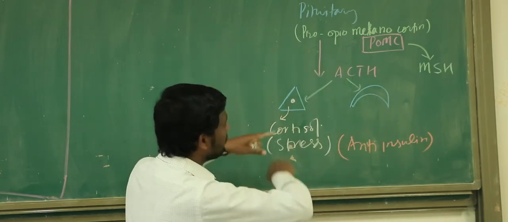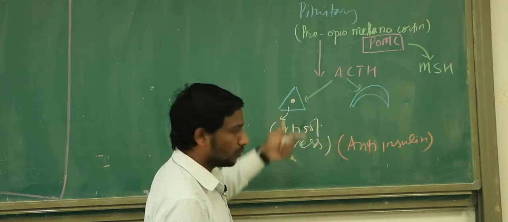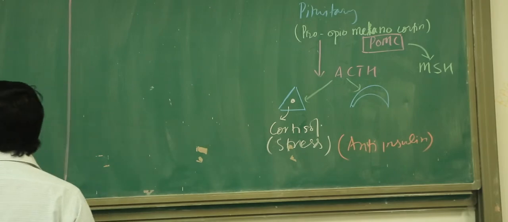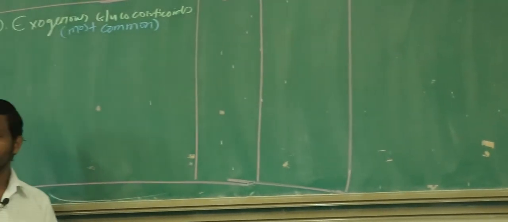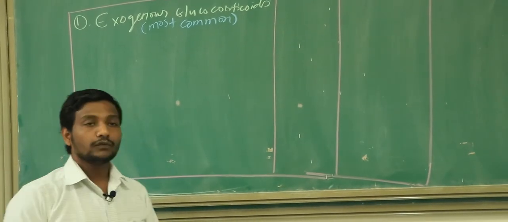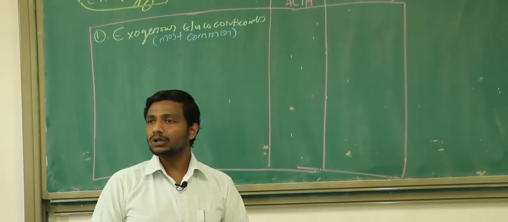Okay, so I have just given you some basic idea of how exactly this axis works. Now we'll go back to our etiology, and just now I was giving you the idea. What is the most common cause of Cushing syndrome in the world? Tell me. Exogenous use of high dose long-term glucocorticoids.